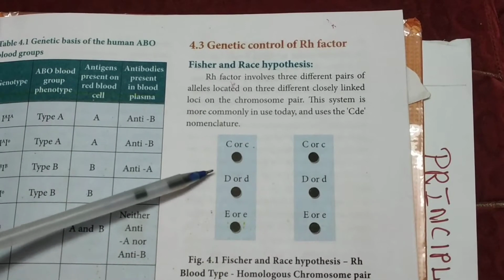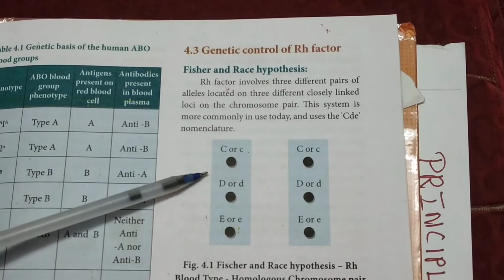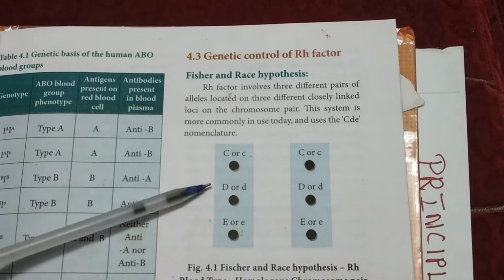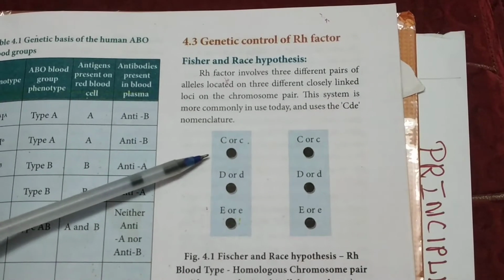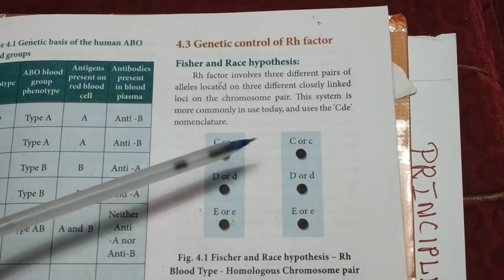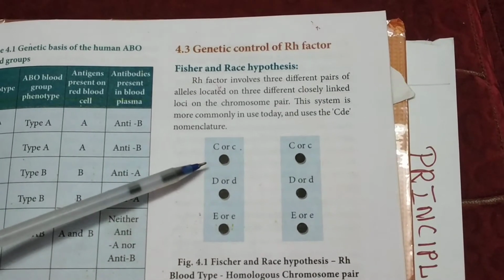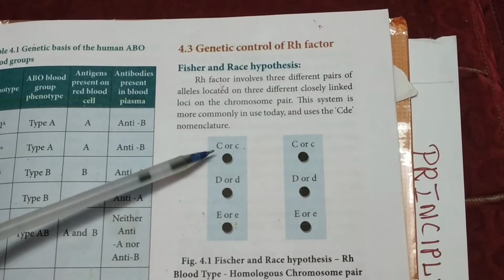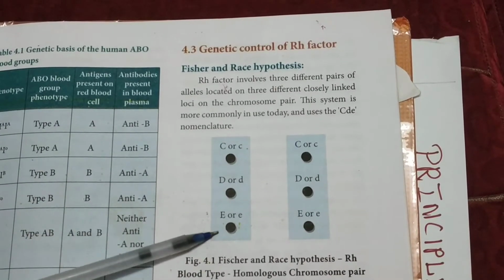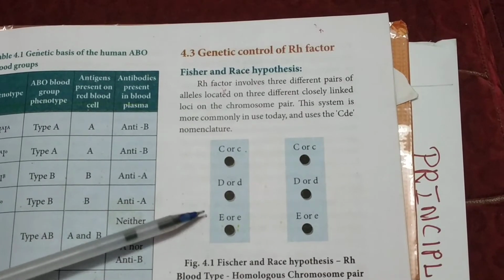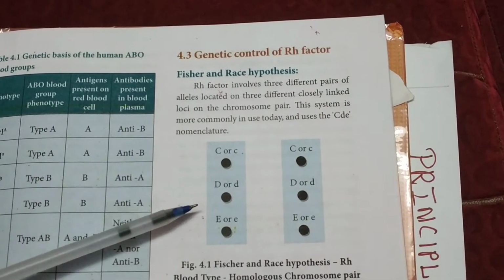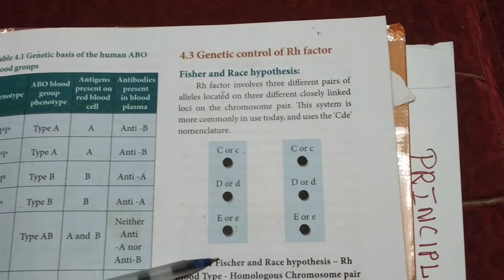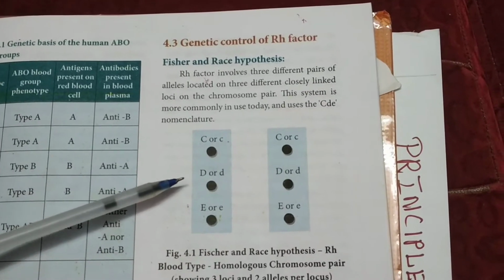Students, you can see this picture. This picture shows the Fisher-Race hypothesis. According to this hypothesis, there are 3 different pairs of alleles. They are located in 3 different closely linked loci on the homologous chromosome, as CC, DD, EE. These are the 3 different pairs of alleles, present closely linked on the homologous chromosome, determining the Rh blood group system.